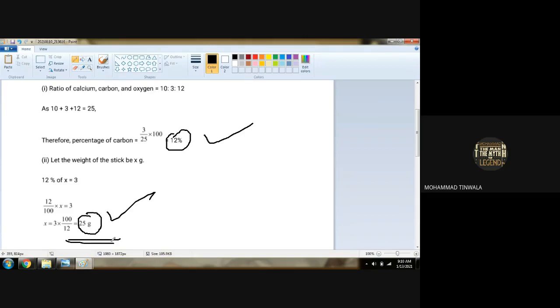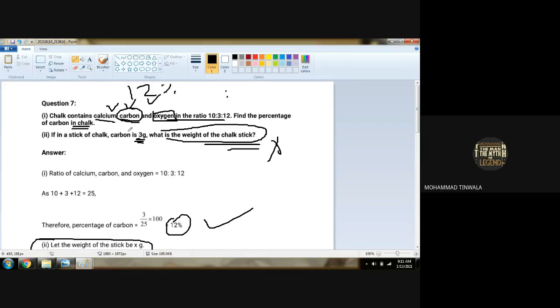Understood, boys? Yes. Sum number 2 is based on sum number 1. This percentage is what we get for carbon. Is that all clear? Clear. Anybody has any doubt with this sum? No.